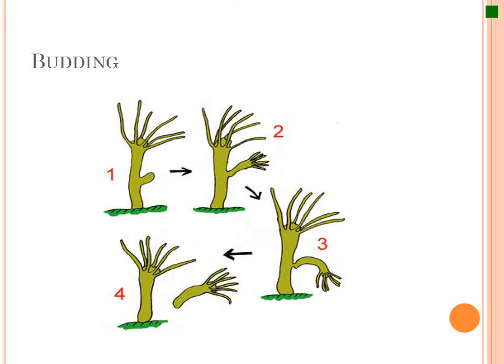So budding. This shows a diagram of an organism called the hydra. A hydra is a microscopic freshwater animal that reproduces by budding. All budding is, is that it grows an extension of itself that's exactly like itself, and then eventually it just splits off. So you have this kind of process happening here, and eventually it splits off.